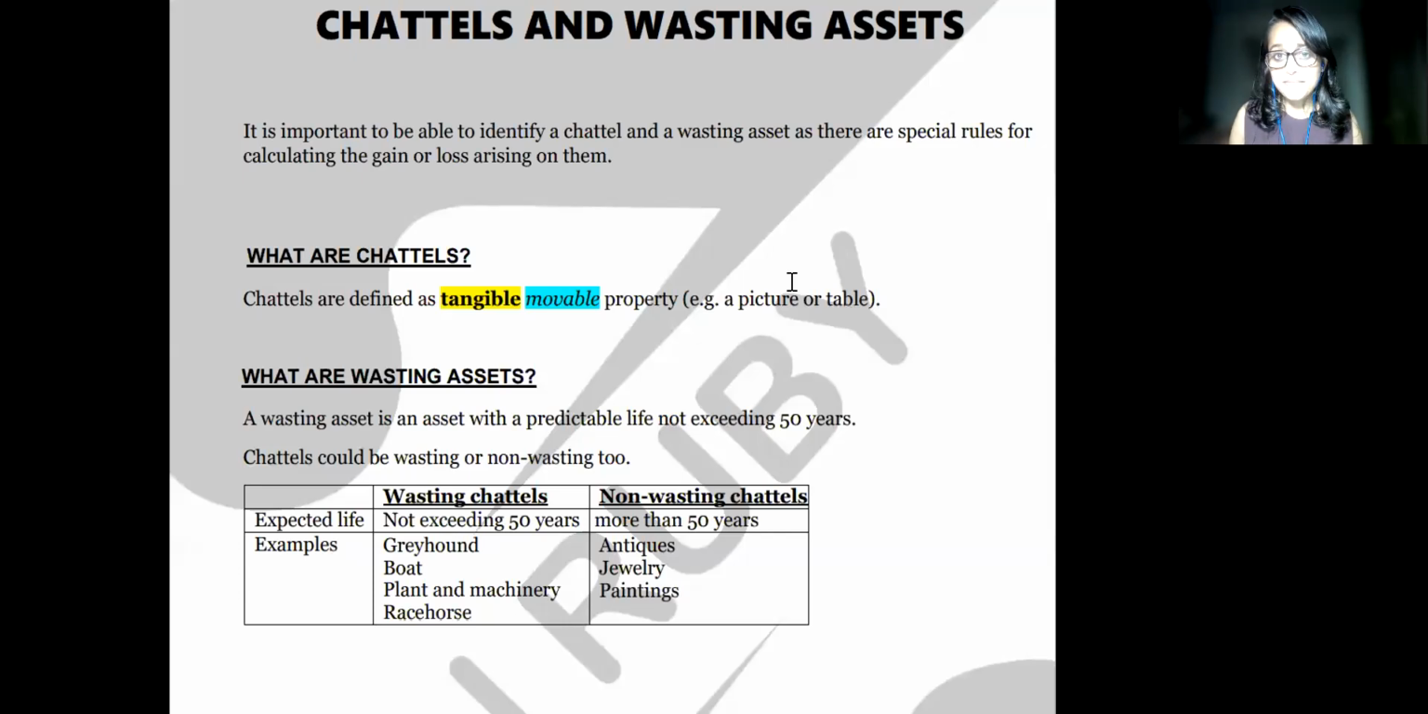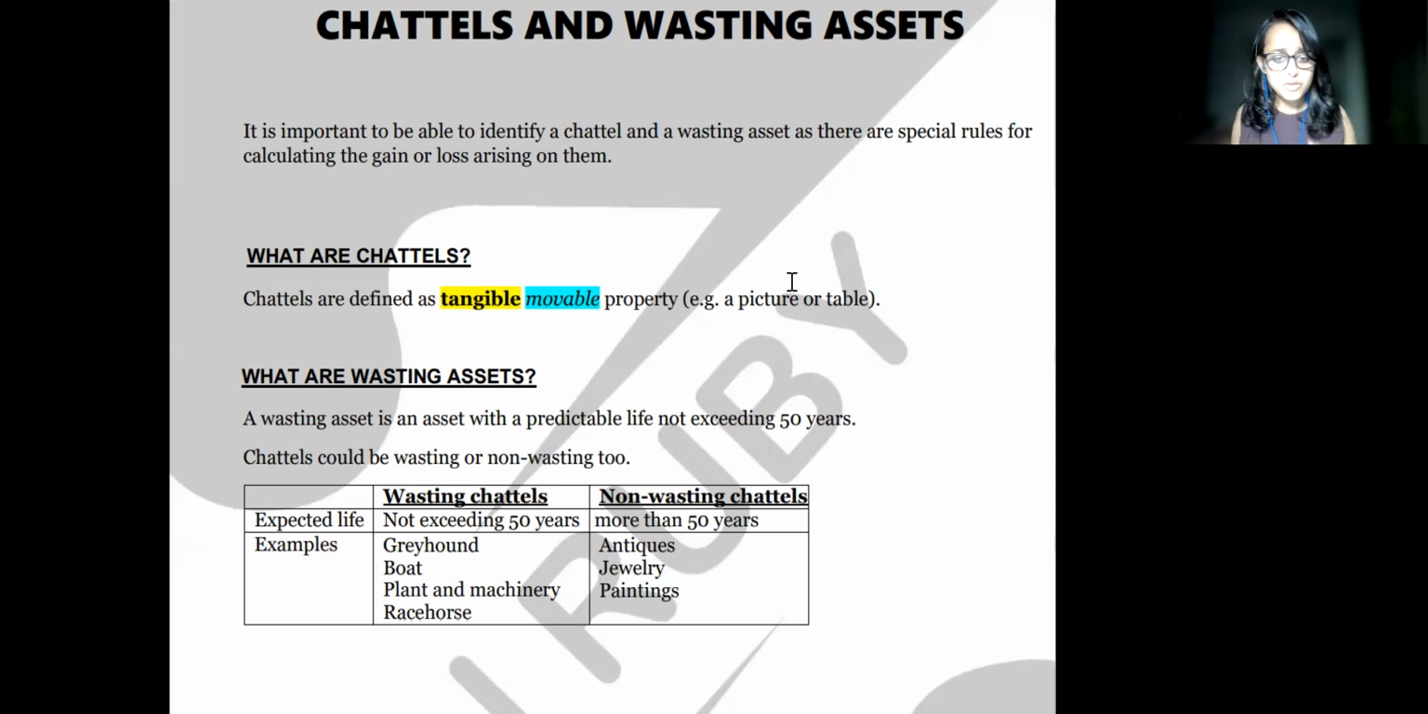This is one chapter from which you can easily score marks if you know the rules well. Chattels and wasting assets. What are chattels? Two important points as you see there. Tangible, movable property. When it comes to assets, they can be wasting assets or non-wasting assets. Wasting is 50 years or less, and non-wasting assets is 50 years or more.